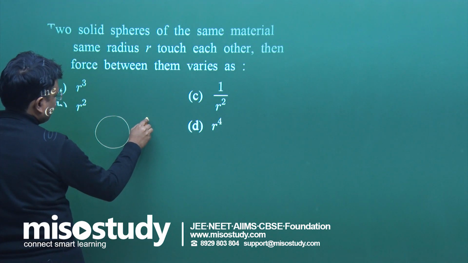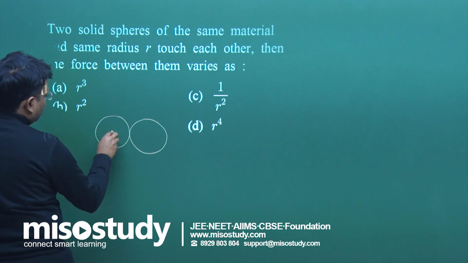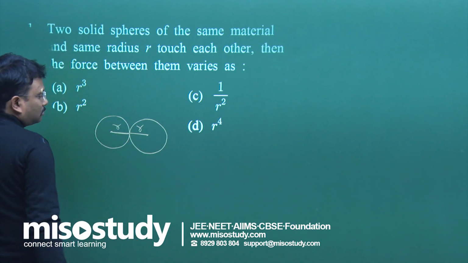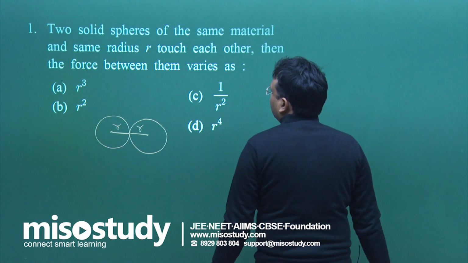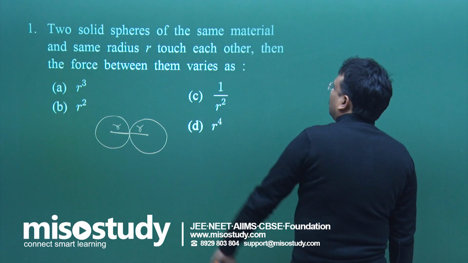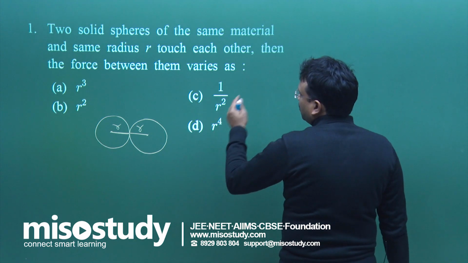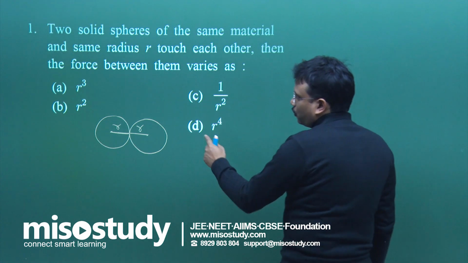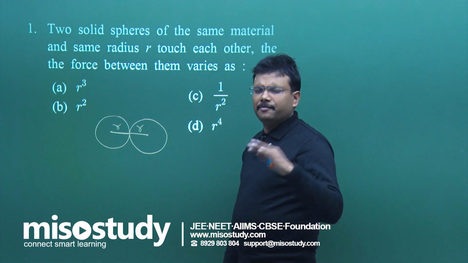We have to find how the force between them varies, which power: r square, r cube, 1 upon r square, r to the power 4, and so on. These are two solid spheres of the same dimension, same material, same size, everything is the same.